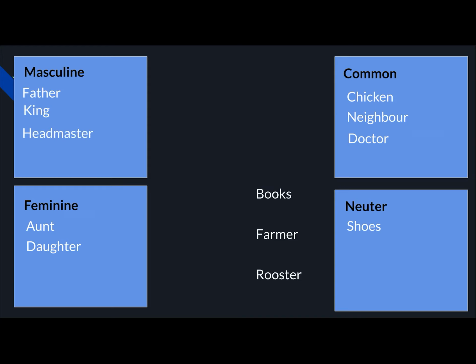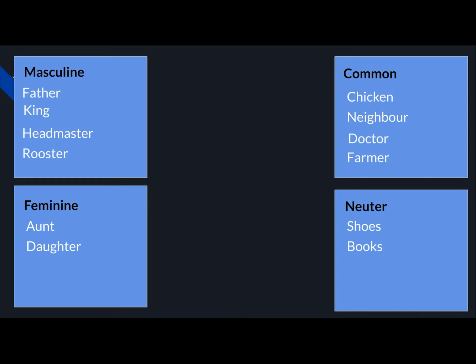Books are non-living things, so it will go under neuter gender. Farmer. Farmer can be a male or a female, so again it is a common gender and it will go under common gender. Now rooster. What is rooster? Rooster is a masculine gender and so it will go under the box where masculine is written.